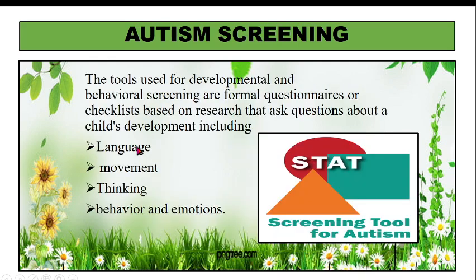So there is a specific tool for that. The tools used for development and behavioral screening are questionnaires and checklists, and what we do is check the child's language, movement, thinking, behavior and emotions. So these are the different areas which are checked in autism screening.